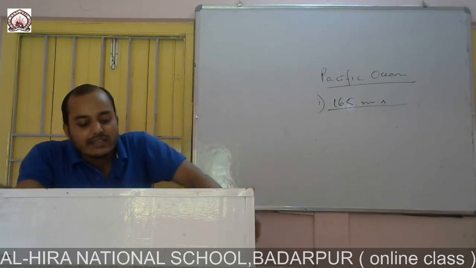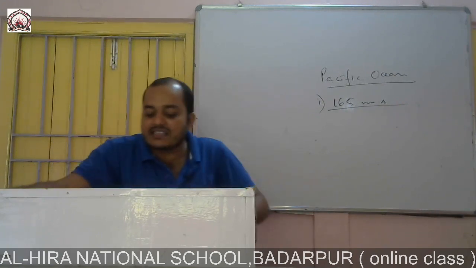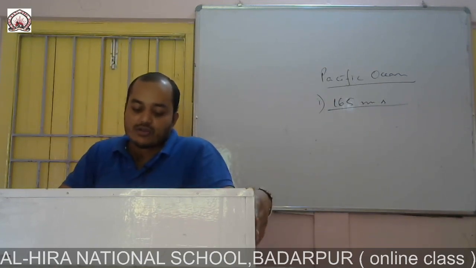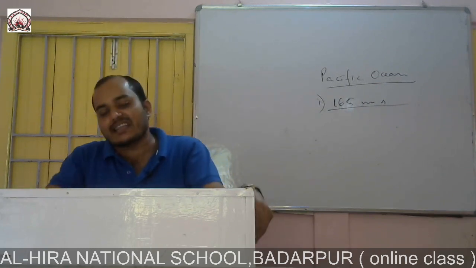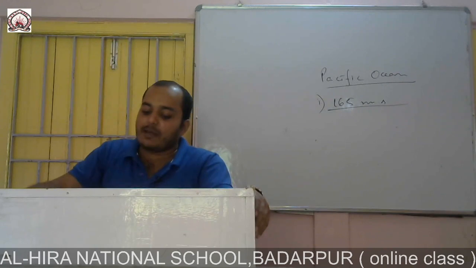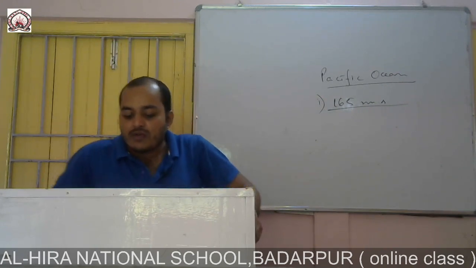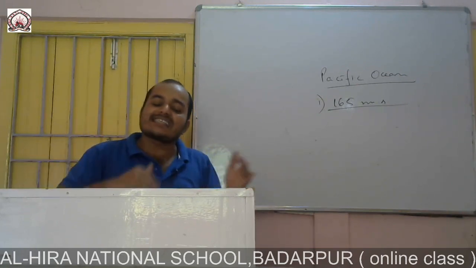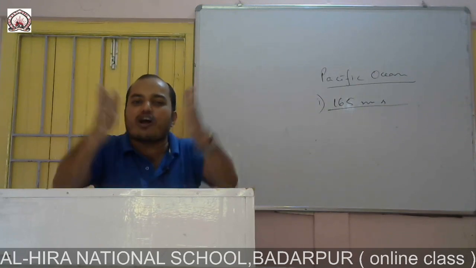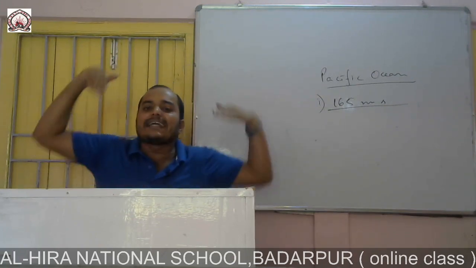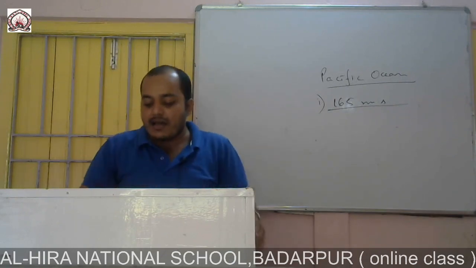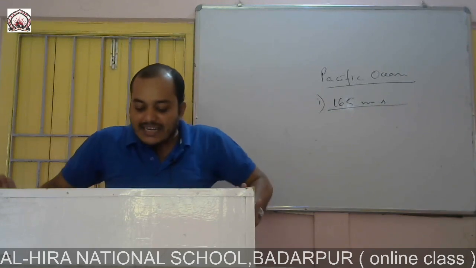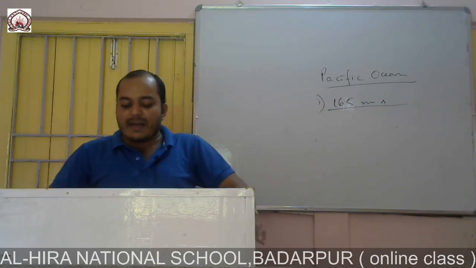Now the Pacific Ocean's average depth is 5000 meter, and in the Pacific Ocean at least 20,000 small and big oceanic islands are there. Among them, some worth mentioning are Japan, Taiwan, Philippines, New Zealand, Indonesia, Hawaii, etc. Now there are also ridges and trenches. What is a trench? It is a narrow hole. The world's deepest trench, the Mariana Trench, is located in the Pacific Ocean, and some other important trenches are Philippines, Tonga, Peru, Chile, etc.